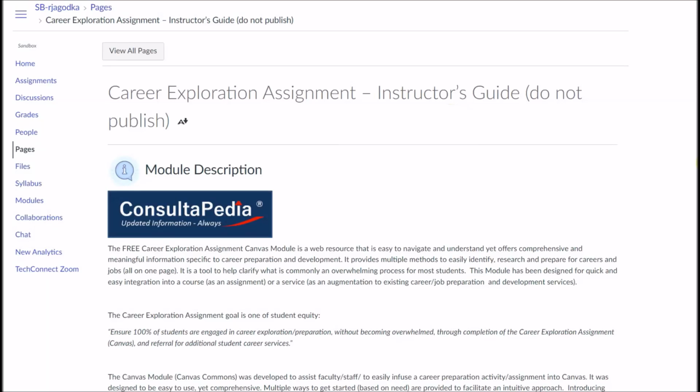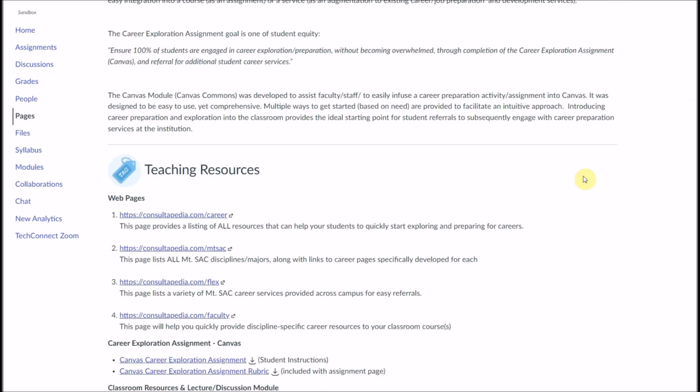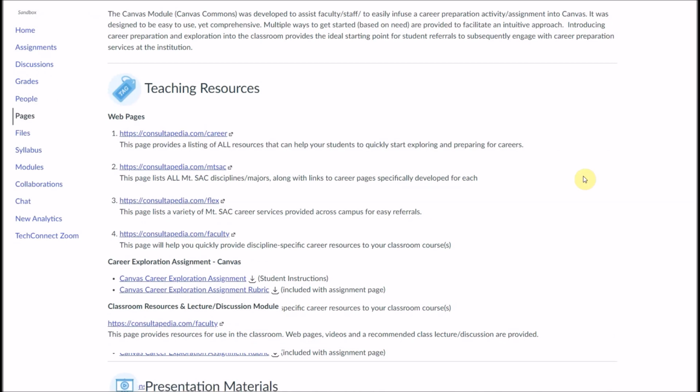This is the Career Exploration Assignment Instructor's Guide as part of the Canvas module. It is available on the Canvas Commons. It starts off very simply, just describing what the module is, stating our goal, and so forth. It also provides all of the relevant links that you might need, relating to web pages, the actual assignments themselves, and perhaps a classroom application of this type of material.